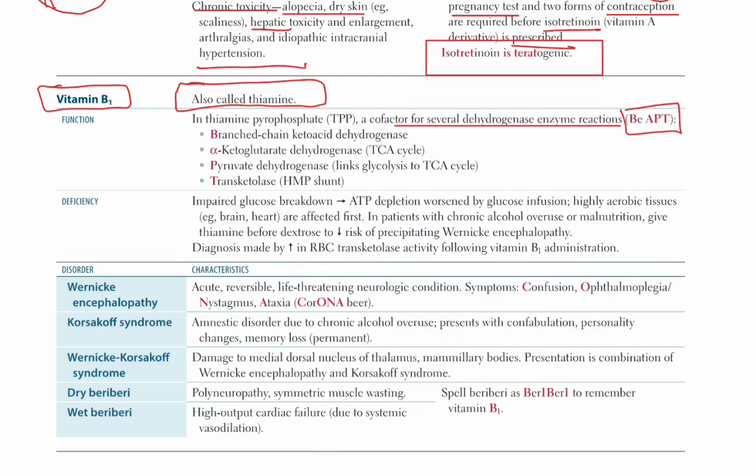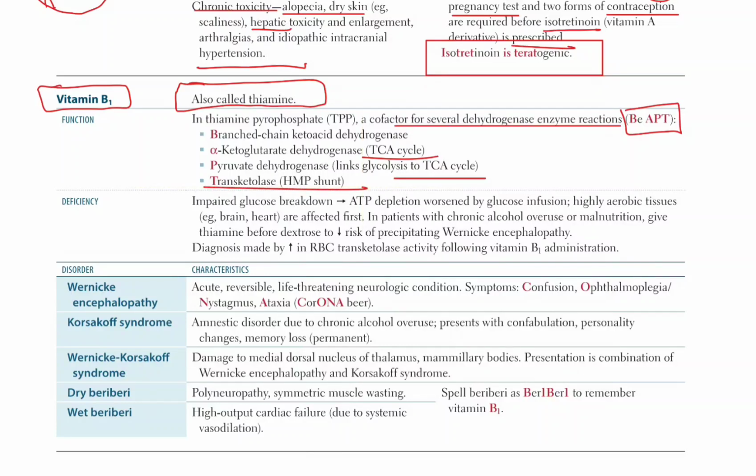BAPT. B is for branched-chain keto acid dehydrogenase. A is for alpha-ketoglutarate dehydrogenase, that is in the TCA cycle. P is for pyruvate dehydrogenase, which links glycolysis to the TCA cycle. T is for transketolase, which is in the HMP shunt.